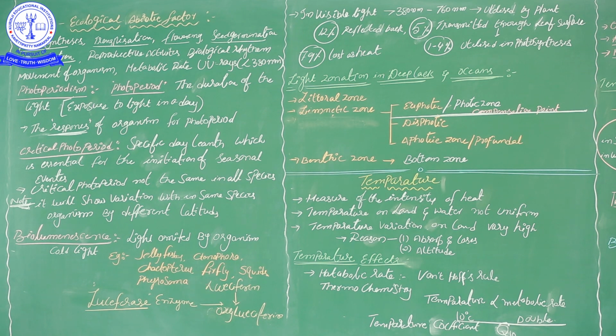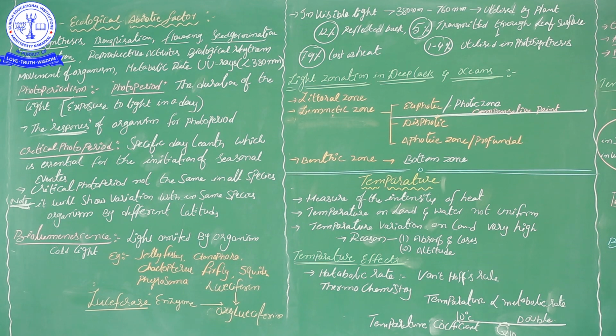Then firefly, and all of these are Arthropoda. Squids belong to Mollusca, and Pyrosoma is a Urochordata. These several phyla of organisms also show bioluminescence.